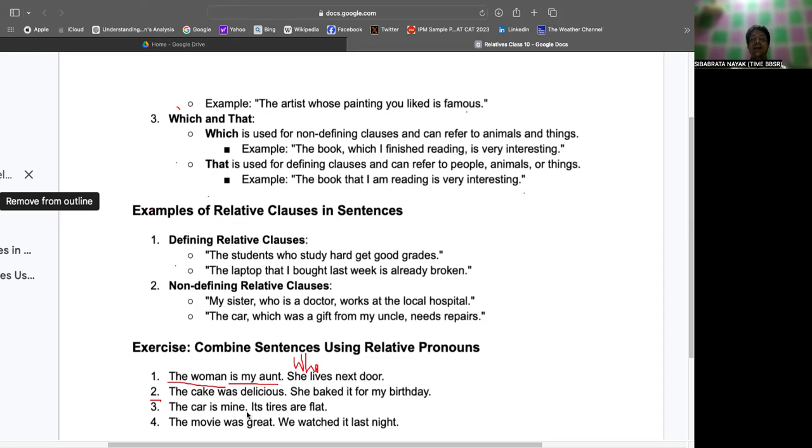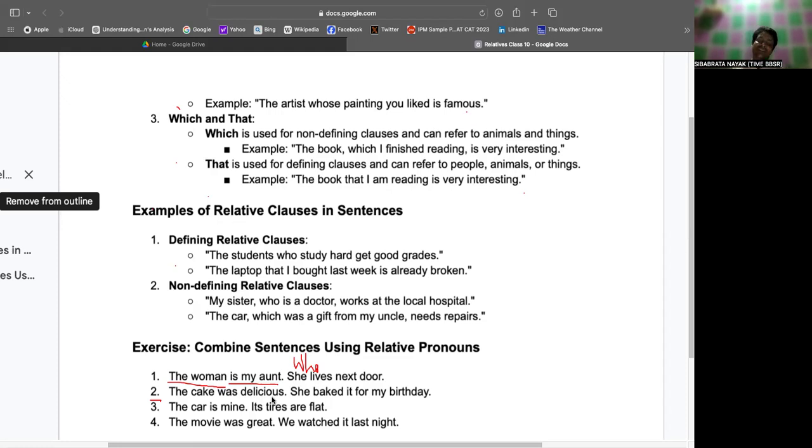Third, the car is mine. Its tires are flat. So I can say that the cake that was baked for my birthday was delicious. Right. Yes, sir. Now, in that case, was my birthday delicious or the cake was delicious? Nothing, sir.